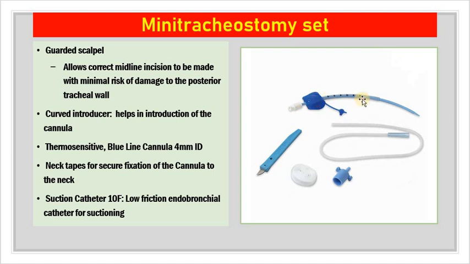Why blue line? Because you can see under radiographic control if the tube is in place or not. This is present in all plastic tracheostomy tubes, like the Portex tracheostomy tube also, because sometimes you have to do an X-ray to identify the correct location of the tracheostomy tube. Neck tapes for secure fixation of the cannula to the neck are also available in the commercial set. And a suction catheter, 10 French. It is a low friction endobronchial catheter for suctioning purpose.